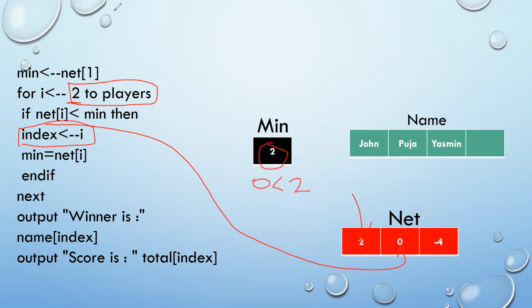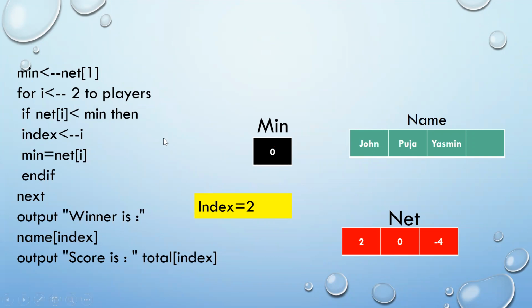So as you can see on the screen, 0 is less than 2. So what would happen is I've taken another variable index which will store the value 2. That means it is storing the index position for the winner. And now my minimum value would also change. As you can see on the screen, it has changed from 2 to the value 0. That means right now my minimum value is 0 and the index position is 2.